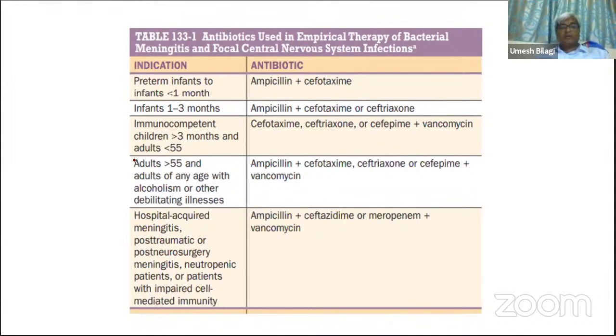Now, depending upon age group. The way you choose also depends on the age group. Less than 1 month, you are thinking of group B streptococcus. That's why you give ampicillin and cefotaxime. Infants 1 to 3 months, Haemophilus influenzae is there, so ampicillin and cefotaxime or ceftriaxone. Immunocompetent, more than 3 months to 55 years, ceftriaxone plus vancomycin. Then more than 55 years, you are thinking of Listeria again: ampicillin, cefotaxime or cefepime, and vancomycin.